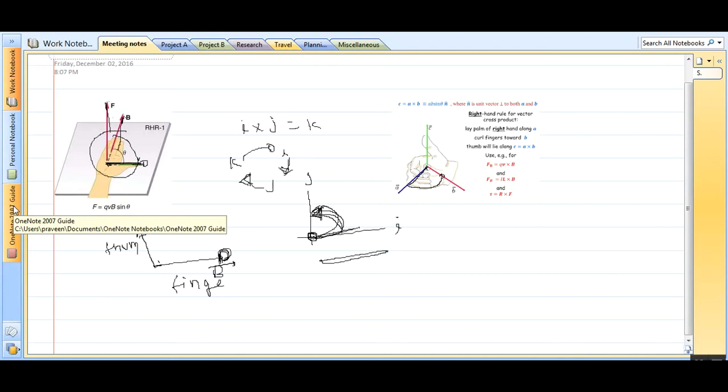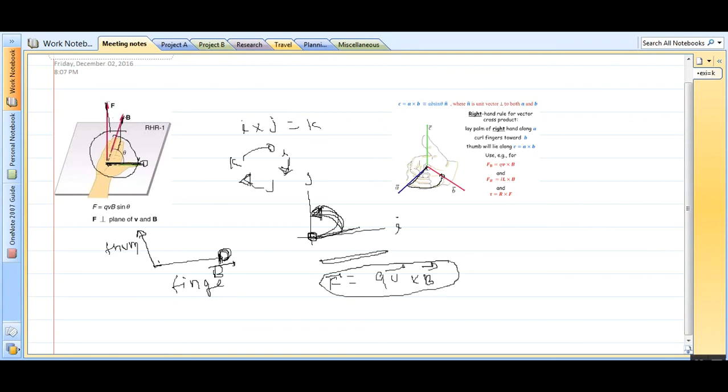This topic is very important, and it is quite a simple topic. By this single equation, F is equal to q v cross B, you can solve a lot of questions. Quite simple, interesting, but at first look it looks quite difficult.